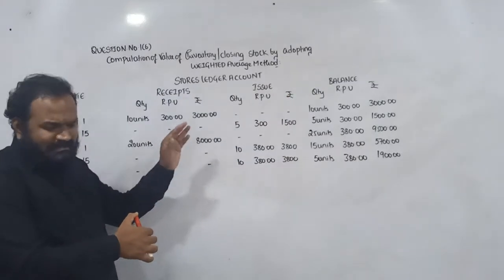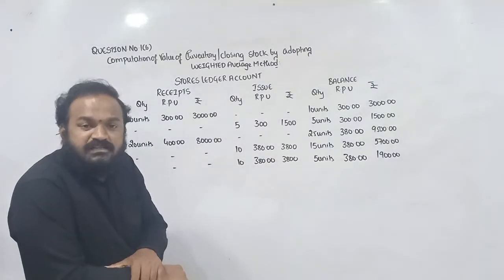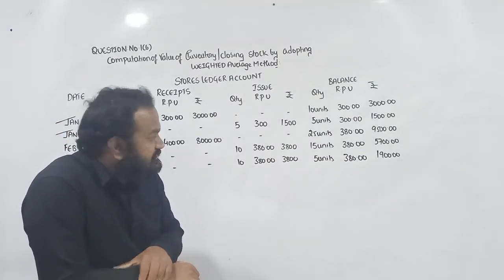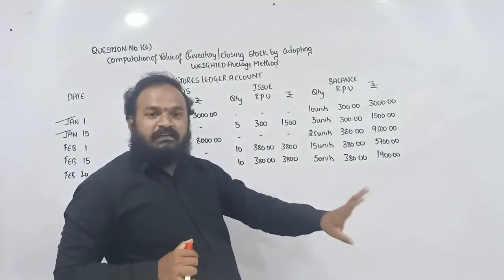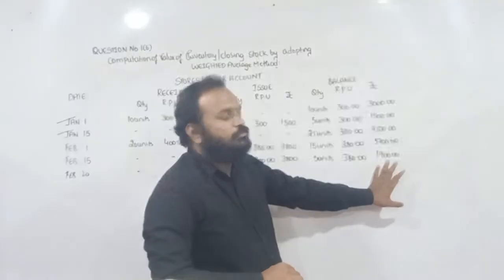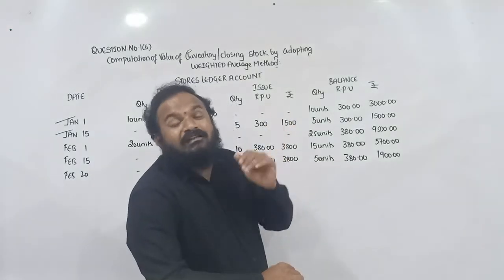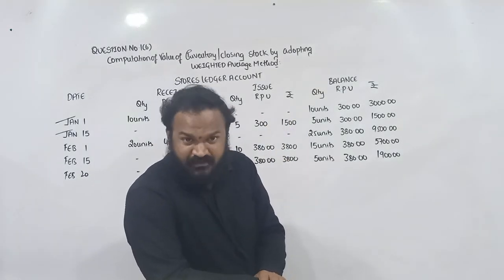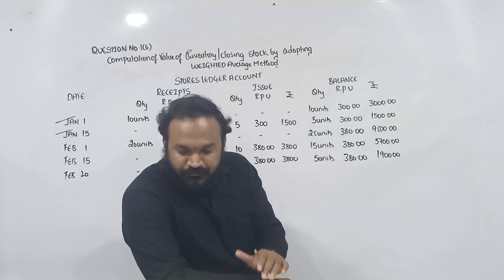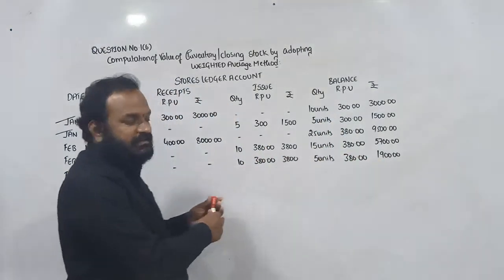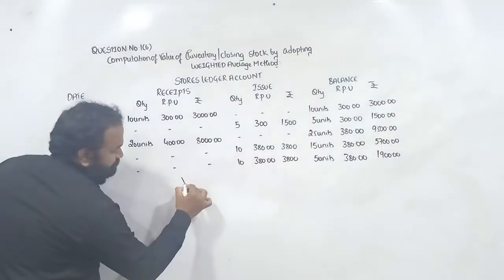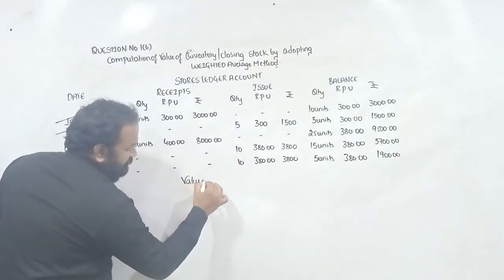So these were the transactions that took place in the months of January and February, boys and girls. It means on February 20, the closing stock in our godown is 5 units valuing 1,900. And there are no transactions in the month of March. It means on 31st March 2021, the value of inventory is 1,900. This is the answer.